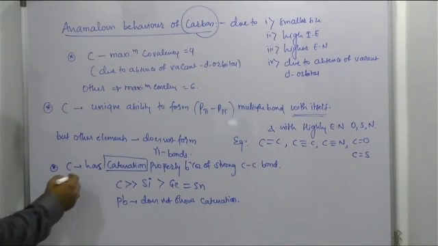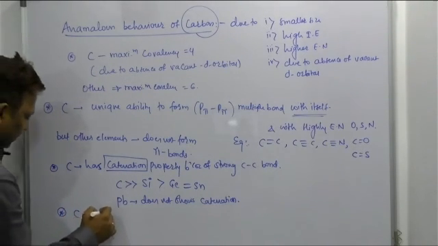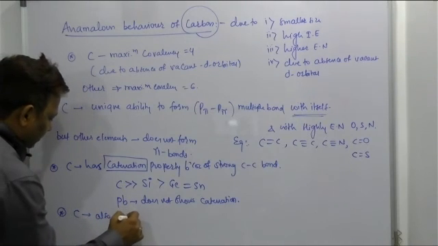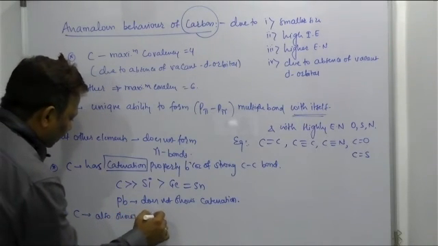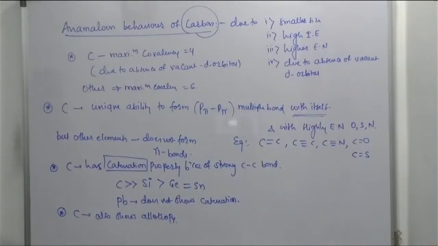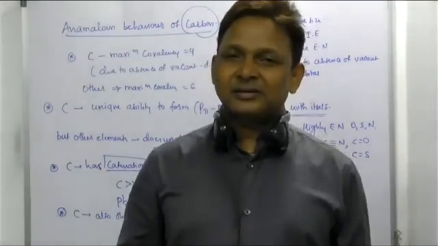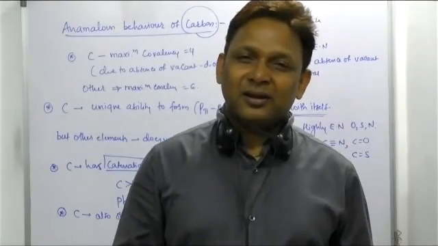So as carbon has a tendency to show catenation capacity, carbon also shows what? Allotropy. Now we will go to the topic called allotropic forms of carbon. Right, beta? We will see the allotropic forms of carbon, which I wrote here, in our next class. Right, beta? Thank you, beta. Thank you very much.